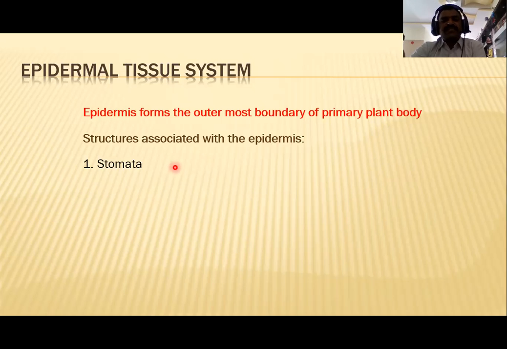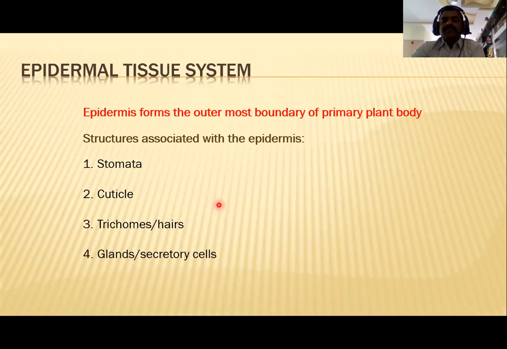Stomata are useful for the exchange of gas, and the cuticle is useful for reducing the loss of excess water, and the trichomes or hairs are responsible for protection from dehydration, and the root hairs absorb water and minerals from the soil for uptake to the external plant body.